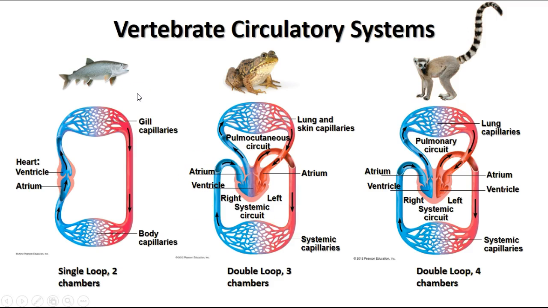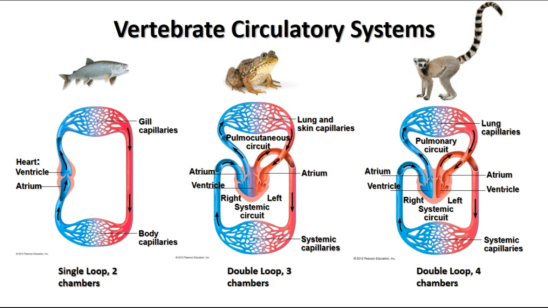In vertebrates, we have a couple of different ways that the systems are organized. In fishes, there is a two-chambered heart. Since fishes exchange gases through their gills, the heart pumps the blood to the gills, where the gas exchange occurs, CO2 for O2. Once the blood is oxygenated, it travels to the rest of the body, nourishing the cells and picking up the waste materials, then goes back to the heart and is pumped again. This is called a single-loop system with a two-chambered heart.